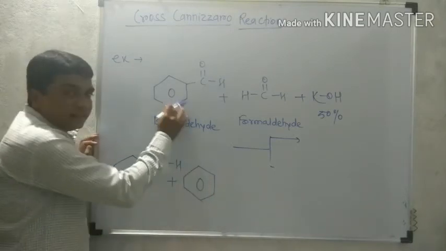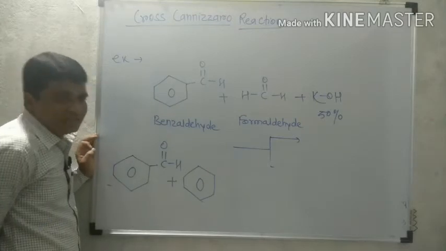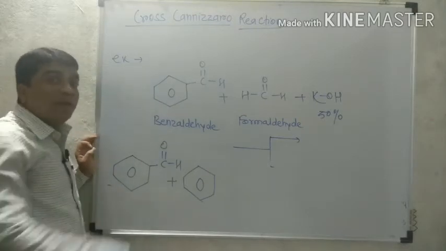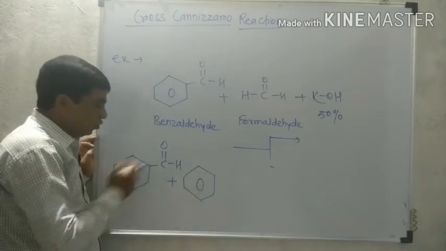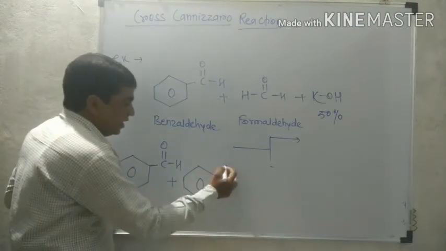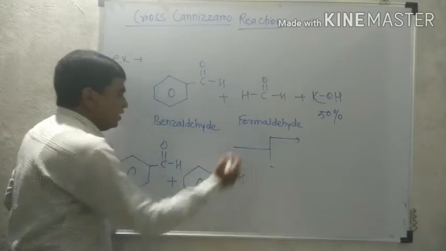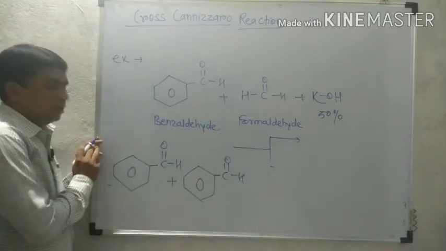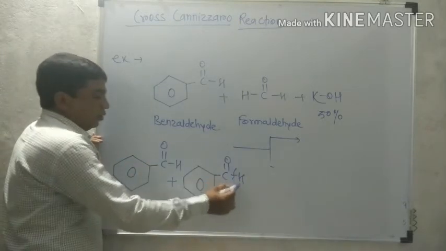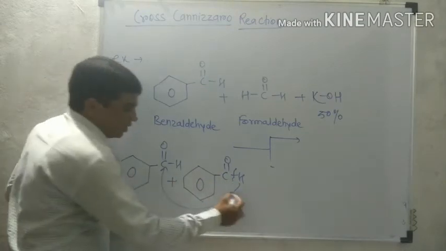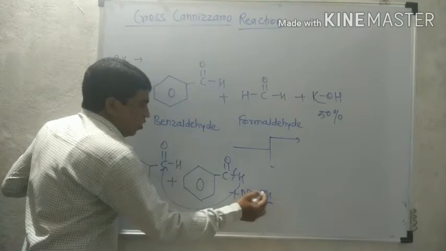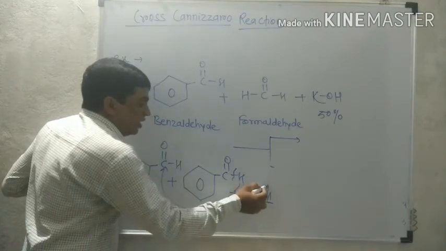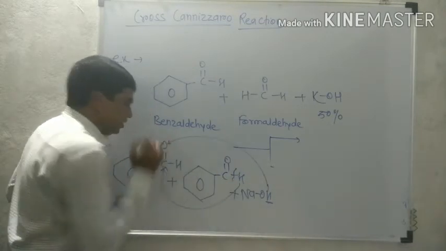Here it is considered that benzaldehyde is not a single molecule; maybe it is more than two molecules. Therefore, firstly, two molecules of benzaldehyde undergo self-Cannizzaro. So we know what happened: this hydrogen gets added to this, and the hydrogen from NaOH or KOH gets added to oxygen.